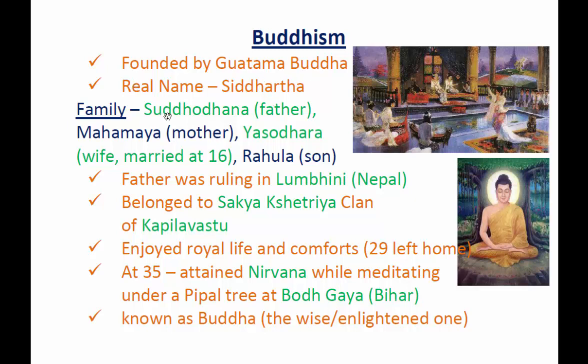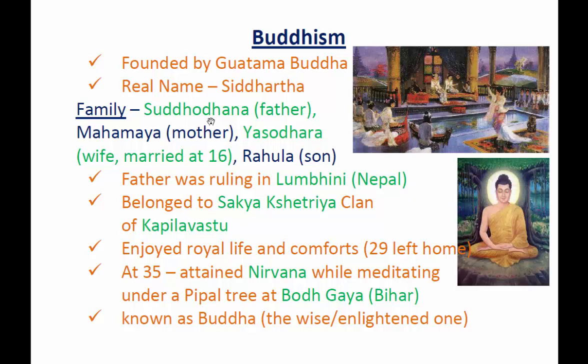He had a family whose father's name was Suddhodana. Suddhodana was the father of Gautama Buddha. His father was also a king ruling in Lumbini near Nepal. Not only that, they belong to a royal family, the Sakya Kshatriya clan of Kapilavastu. They belong to a Kshatriya clan which was in Kapilavastu. Kapilavastu is one of the Mahajanapada.